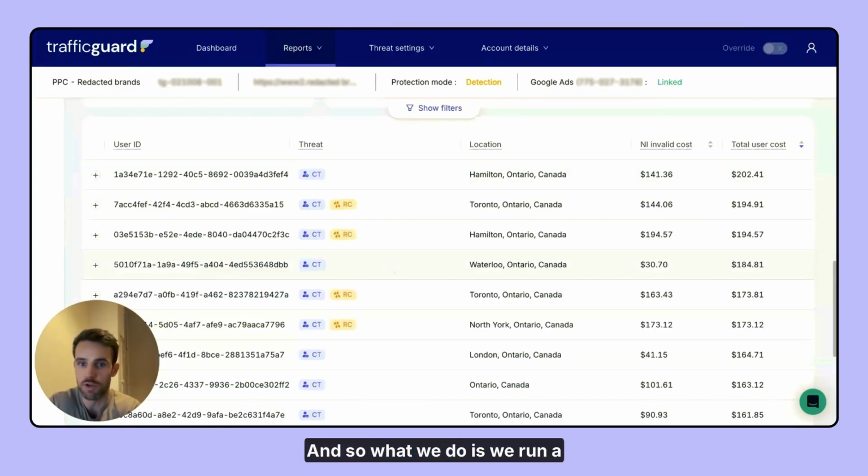And so what we do is we run a trial for our clients where we actually navigate through these reports with you. We will show you what level of engagement these users are actually accessing. And then through this, we actually help you set click thresholds where you can take that control back from Google and actually decide for yourselves how many times you would be happy to serve an ad to each user before you would then want to push that user to the organic and reinvest that CPC back into the end of funnel. So if this is something you'd be interested in, more than happy to run a trial for you when needed.